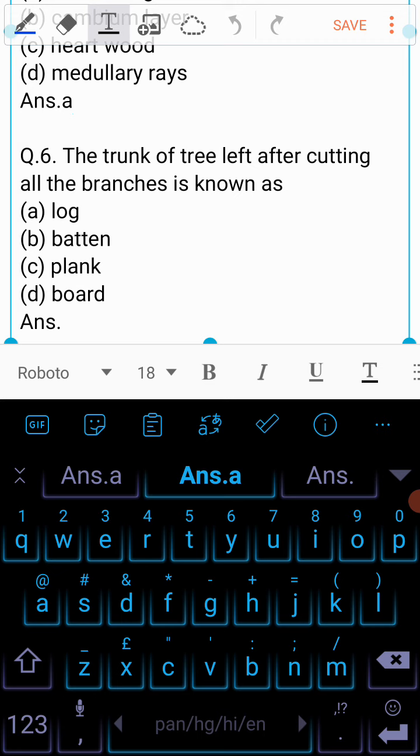Question number 6 is, the trunk of tree left after cutting all the branches is known as A. Log, B. Batten, C. Plank, or is it D. Bolt? The answer to the question is A. Log.